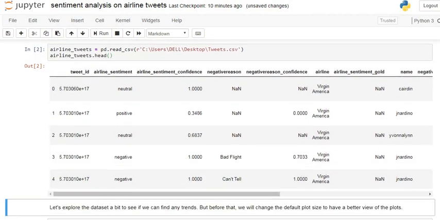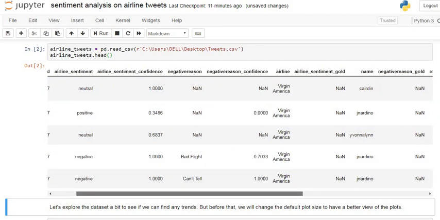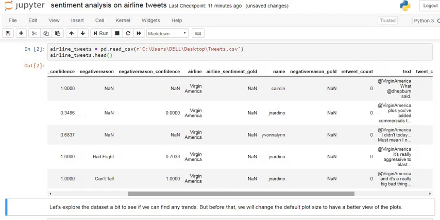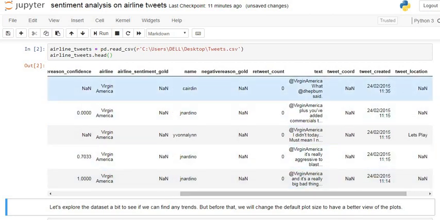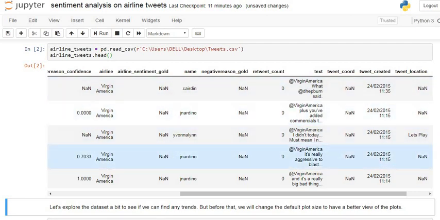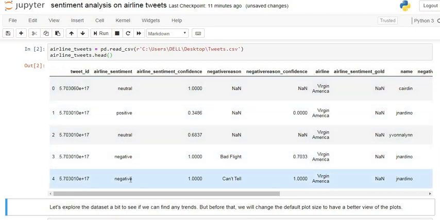This is our required data to do the sentiment analysis on airline tweets, containing this sentiment, that is airline sentiment: neutral, positive, and negative. These are the other variables which are used to predict the sentiment of the airline tweets. Here we can see the actual tweets. This text variable consists of actual tweets. We use these tweets to predict our target variable, that is our airline sentiment: neutral, positive, and negative. So let's explore our data.